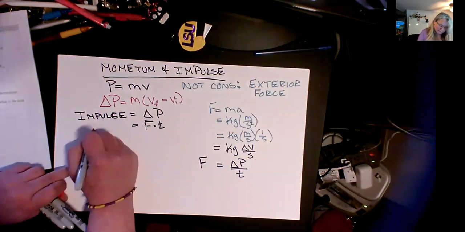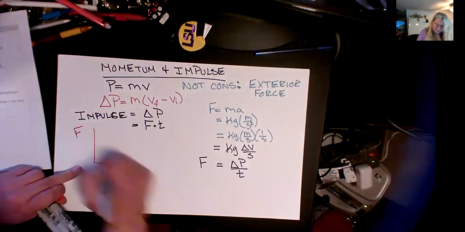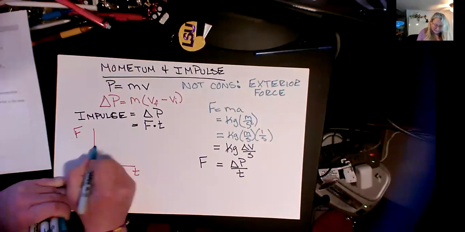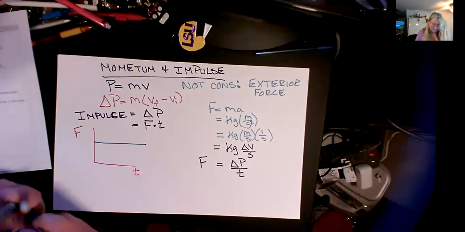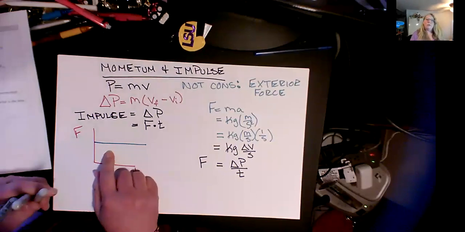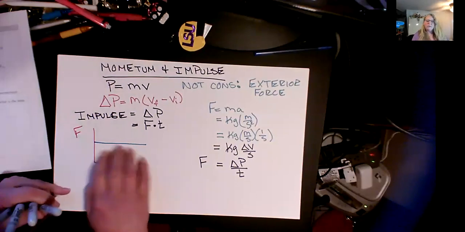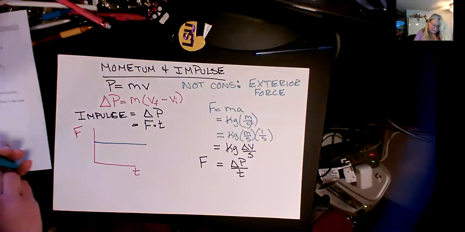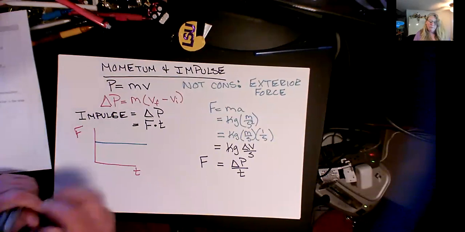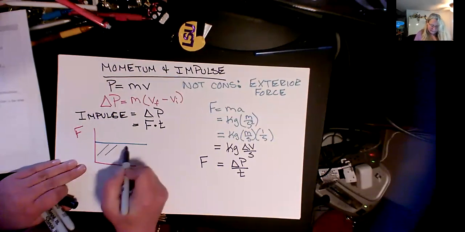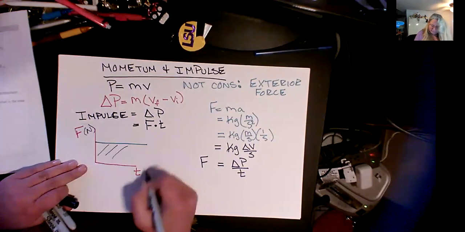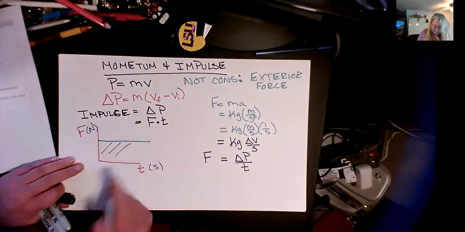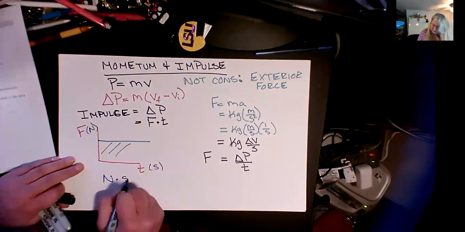So let's just do force and time on a graph. Just for ease, let's just do this. So we've done these graphs for velocity and acceleration and displacement, and we talked about things that we can get out of them. Sorry, dog. And one of those things that we can look at is the area under the curve. So if we want to look at this, what is that? This has units of newtons, and this has units of time. The area under the curve then is length times width, so newtons times seconds.